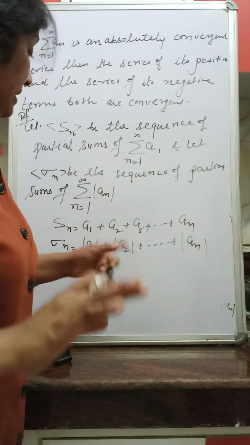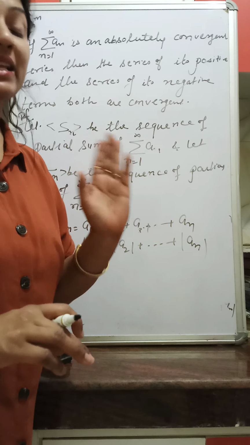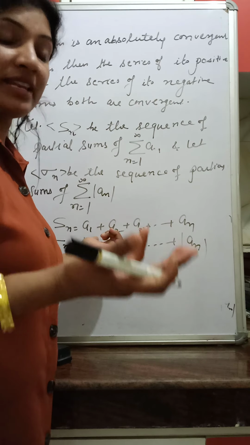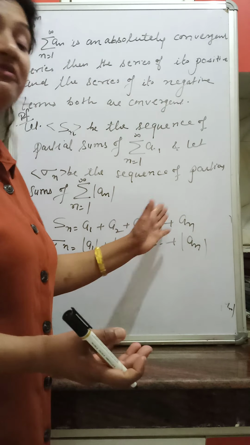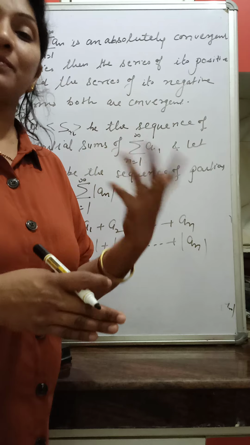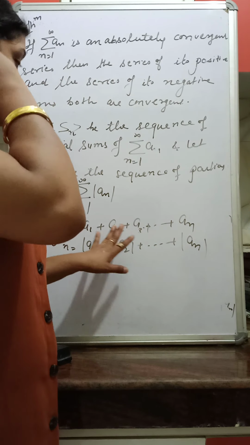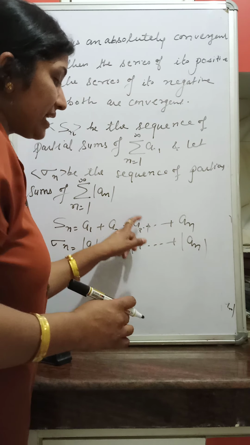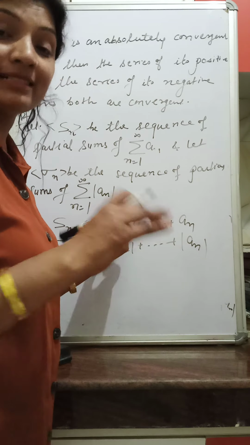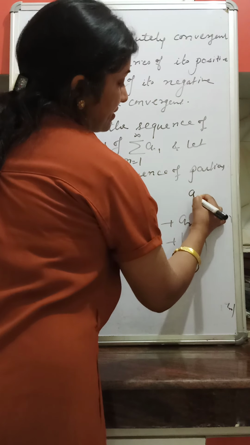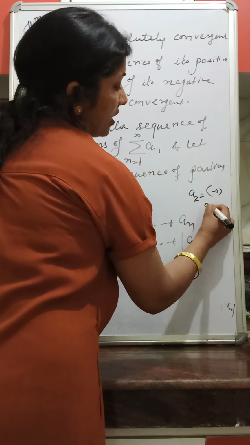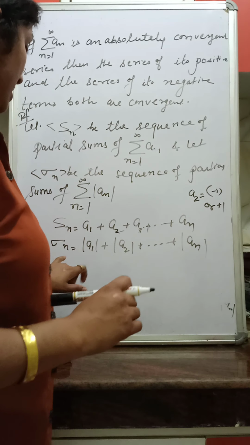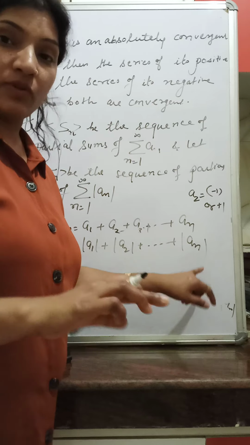Keep in mind, here all the a_i's are given in the sequence, not necessarily positive. Here a_1 may be positive, may be negative, a_2 may be positive or negative. Every term a_n is either positive or negative. It is not necessary that they are positive. Negative sign can be included within the terms, right? So as for example, a_2 may be minus 1 or plus 1. Okay, so sign is included within the term. Now sigma_n is modulus a_1 plus modulus a_2 plus modulus a_n.